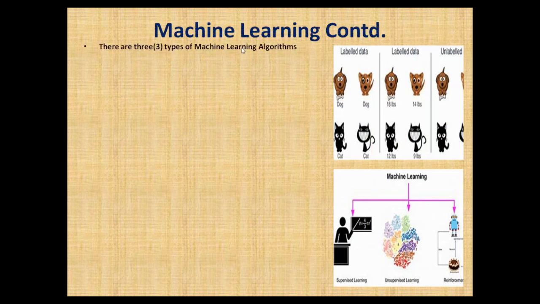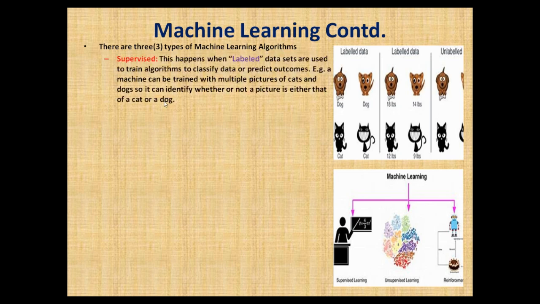Now, there are three types of machine learning algorithms. They are the programs that need to be trained for computers to learn and carry out tasks. They are called algorithms. So there are three types. The first is called supervised learning. This happens when labeled data sets are used to train algorithms to classify data or predict outcomes. An example is a machine can be trained with multiple pictures of cats and dogs, so it can identify whether or not a picture is either that of a cat or a dog.